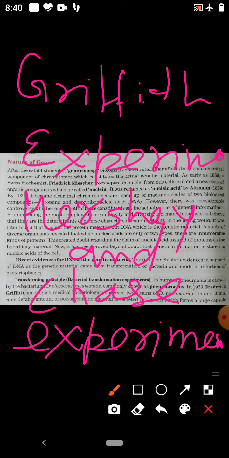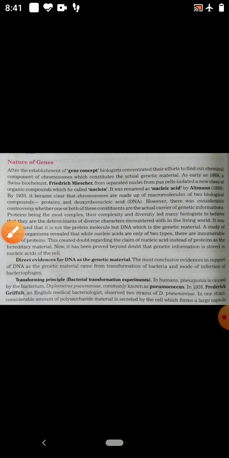But there is some indirect evidence for DNA being the genetic material. So what is the indirect evidence? DNA is located on chromosomes. The quantity of DNA found in the diploid cell is approximately twice that which is found in the haploid cell.